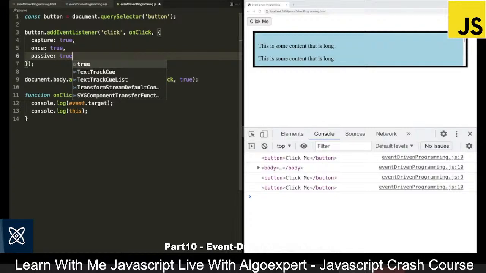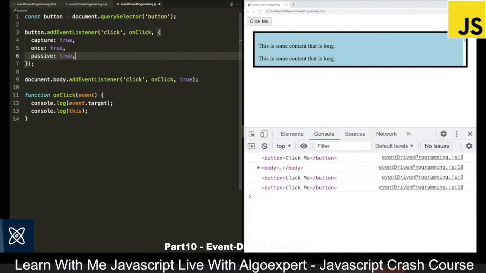Specifically, the touch start and touch move events, which allow you to touch the screen on a mobile phone and sort of scroll that way. Those events, we can cancel that entire behavior. So most of the time when we use these events, we want to say passive is true. This will tell the browser that we aren't going to prevent default and we actually do need to scroll when the user touches the screen. But again, this is just an optimization you can make. It is not going to change any behavior.